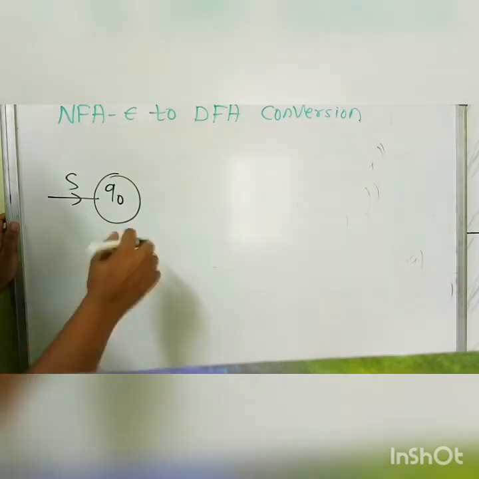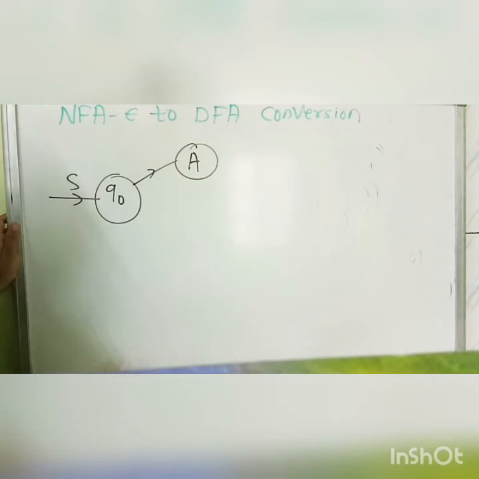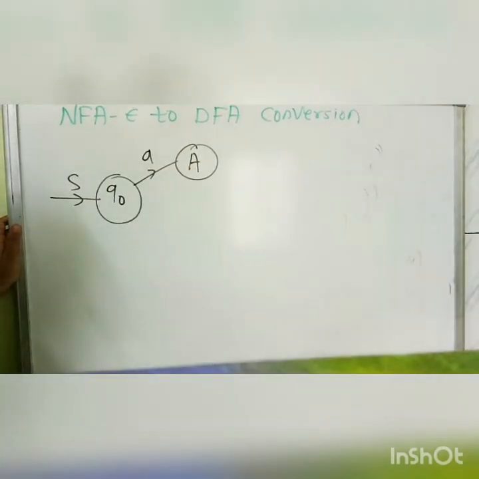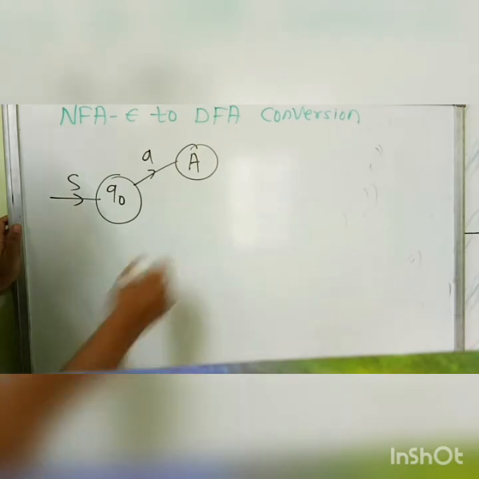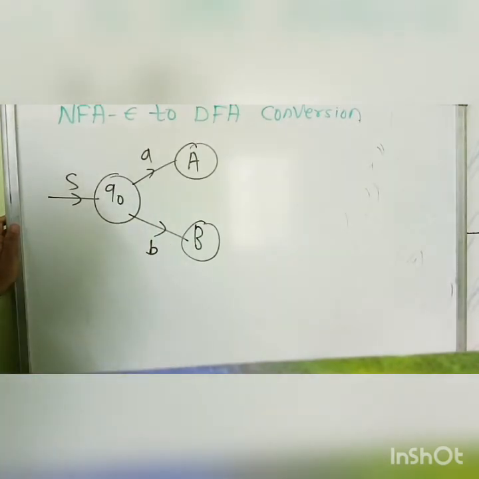But it is one state, so we named it capital A. So we give it the name Q2, Q3, Q5, meaning A. For Q0 on B, the state was Q3, Q4, Q5, which we term capital B, so it is B.